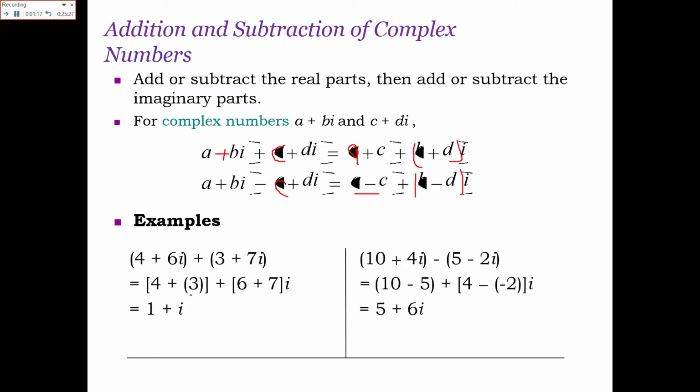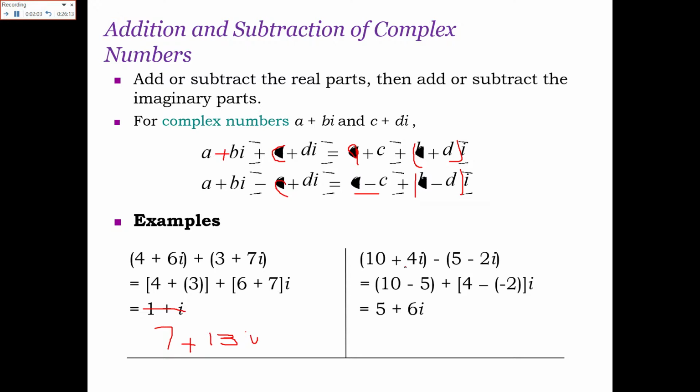Here we have the examples for addition and subtraction. We have two complex numbers, 4 plus 6 iota and 3 plus 7 iota, and you are asked to add them. So how will you add? You will add the real parts, 4 plus 3, and then the imaginary parts, 6 plus 7, into iota. 4 plus 3 becomes 7, and 6 plus 7 becomes 13. So the answer is 7 plus 13 iota.